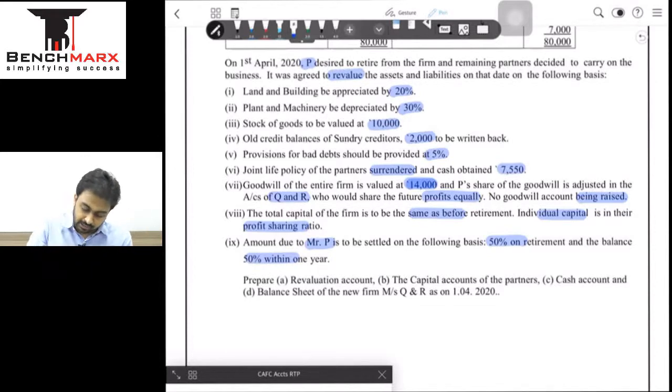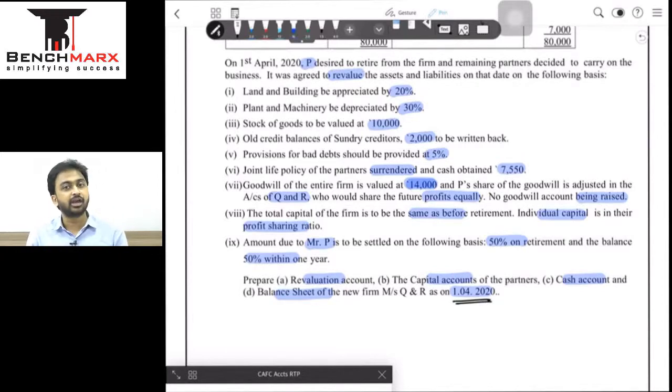करना क्या है? Prepare reval account, prepare cap account, prepare cash account, balance sheet of the new firm, that is on 1st April, that is after retirement. Note that retirement has happened on the same date, that is 1st of April, and we have to prepare the balance sheet on 1st April itself. So we are not going ahead by 1 year or 6 months or 3 months to find the new firm's profit. We are simply preparing a balance sheet immediately after the event of retirement.